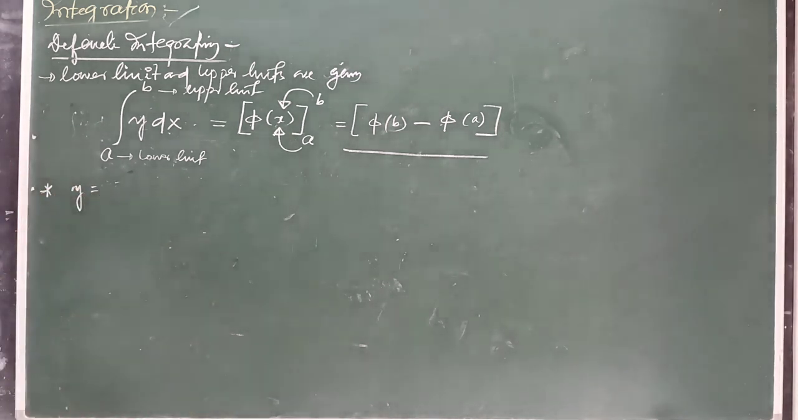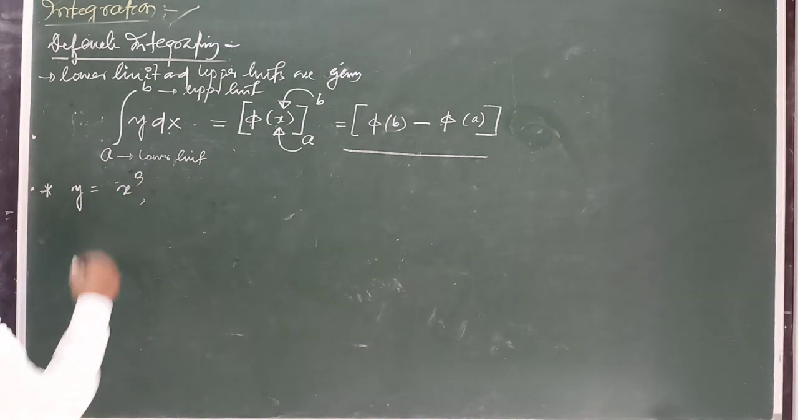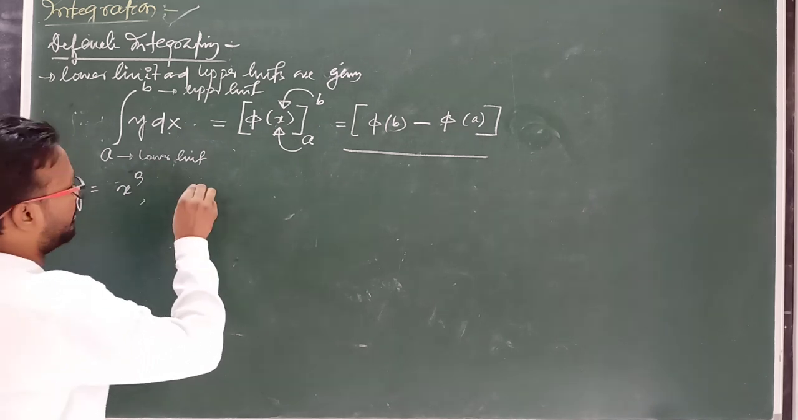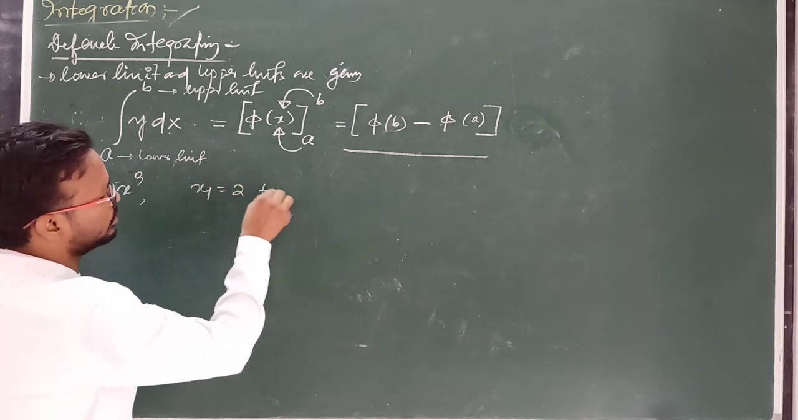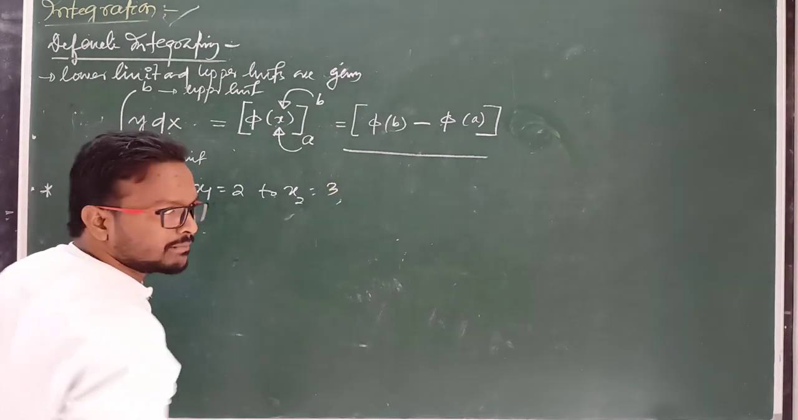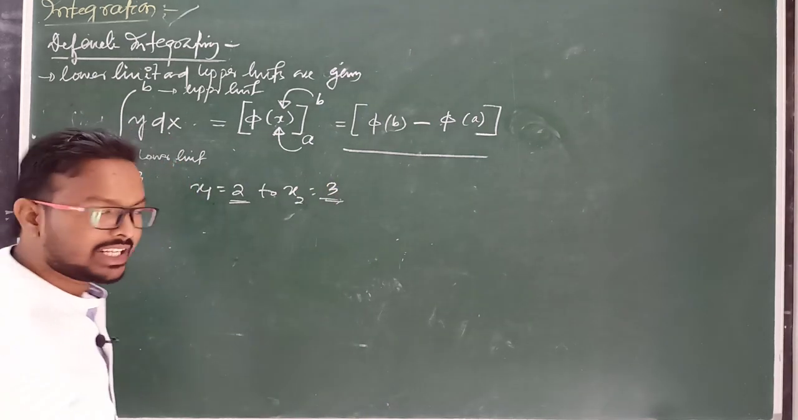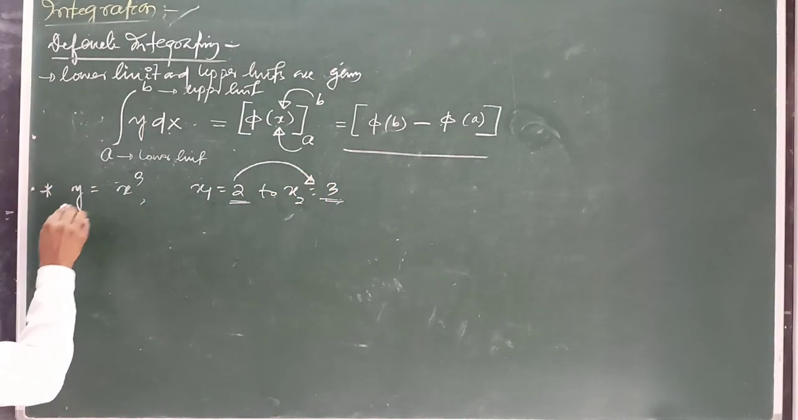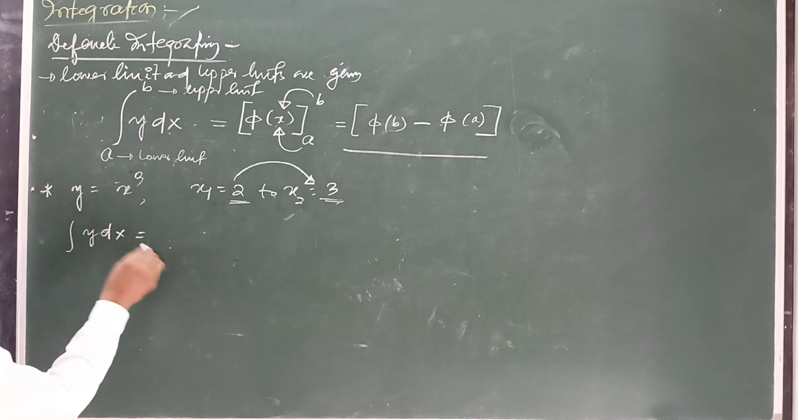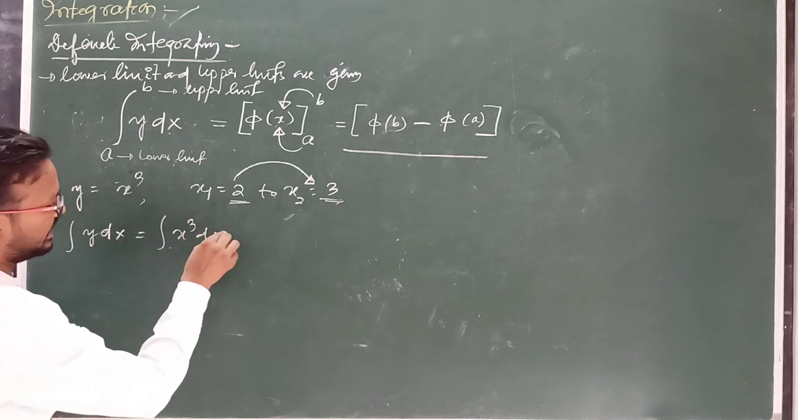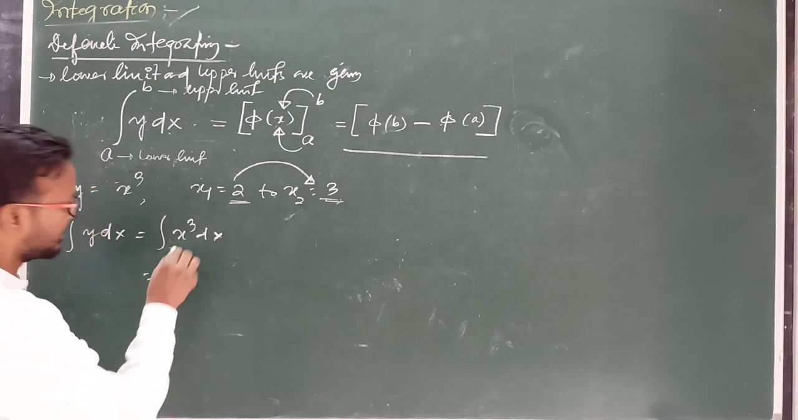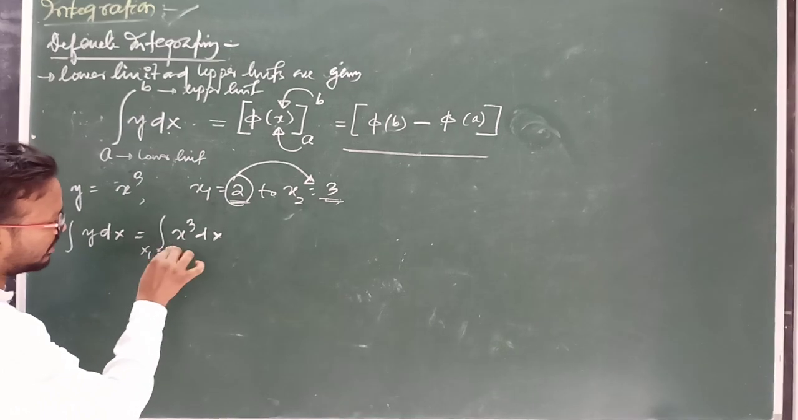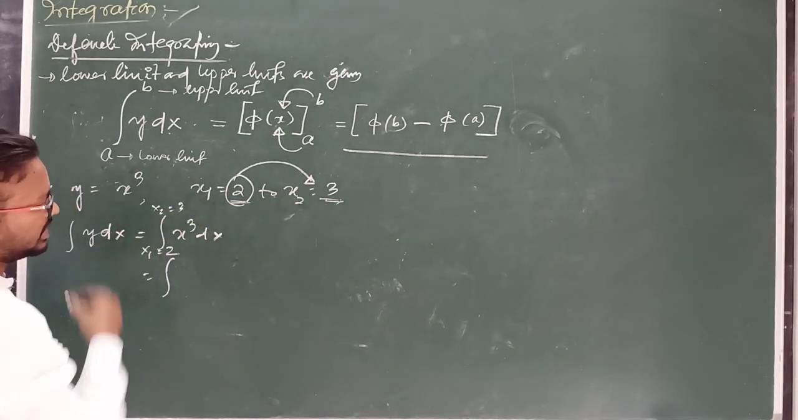Suppose y is given, that is x cube. Now integrate with the limits x1 equal to 2 to x2 equal to 3. This is the lower limit and this is known as the upper limit. So in this case we have to integrate y with respect to x, that is x cube dx, integration of x cube dx, with x1 equal to 2, x2 equal to 3.